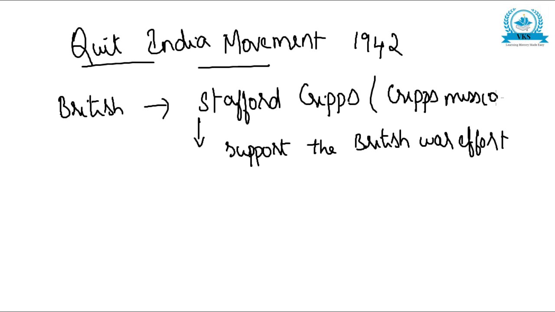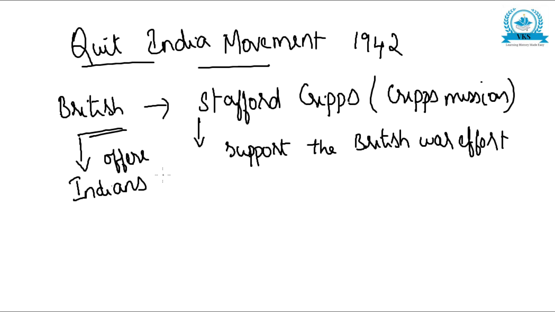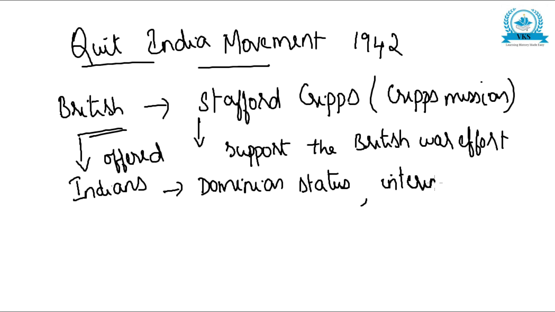This Cripps mission was sent to India by the British to make the Indians agree to support the British war effort. And for that purpose, what did the British do? They gave an offer to the Indians. They offered Indians dominion status. The first thing is dominion status. Dominion status means an almost equal status with the British. Then they also offered an interim government